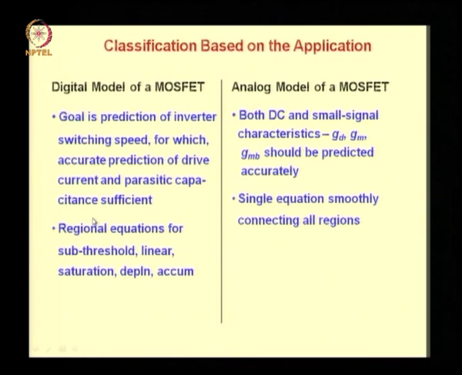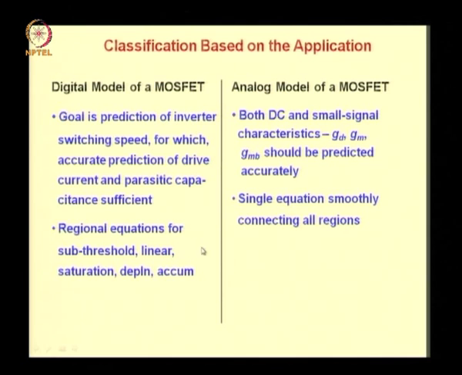Consequently, for a digital model, the model equations are regional, for subthreshold, linear, saturation, depletion and accumulation regions and so on. So you have equations which are valid in these various regions of operation of the MOSFET or the MOS capacitor, and these equations which are valid in different segments are put together to get the overall equation.